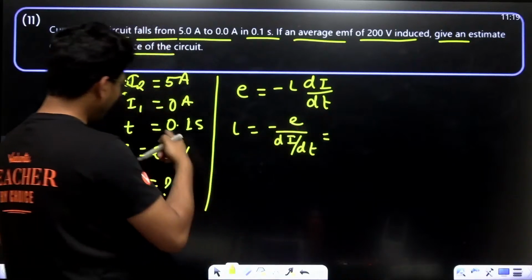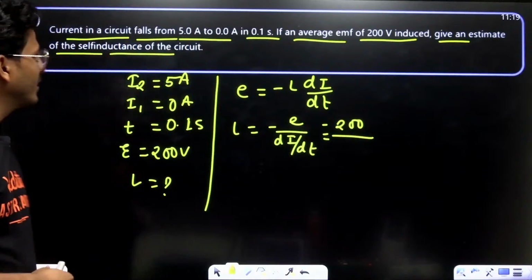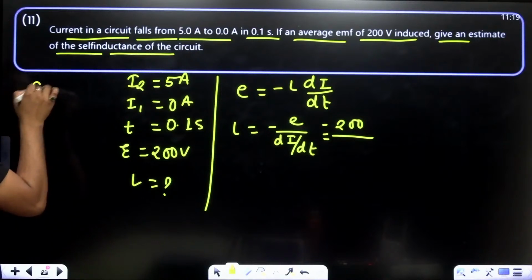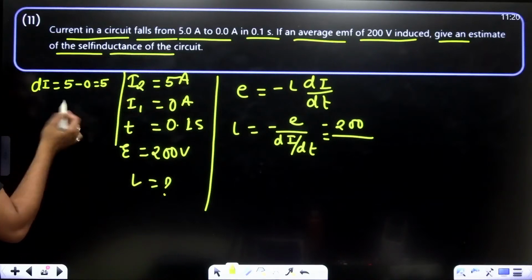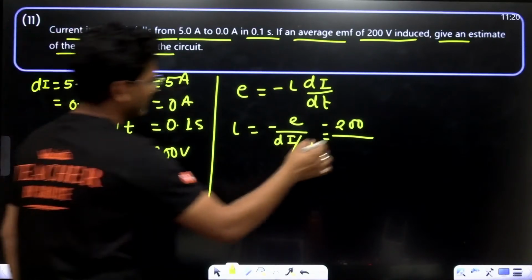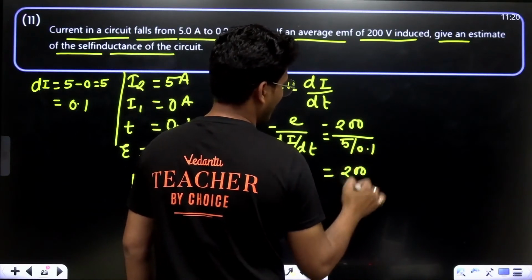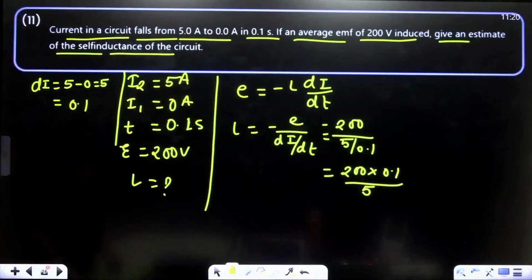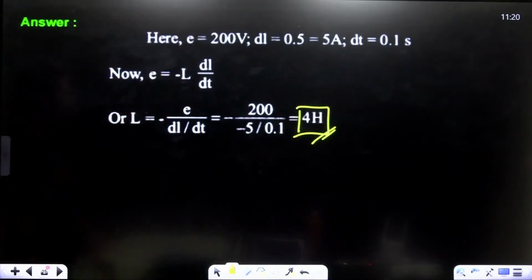E is what? EMF is 200, minus di upon dt. Di means 5 minus 0, that is 5, right? And dt, what about dt? It's 0.1. That means 5 upon 0.1, or 200 into 0.1 upon 5. Okay, fine. That means 400. Okay, 400.